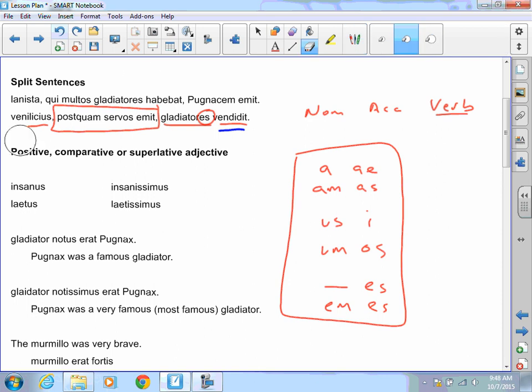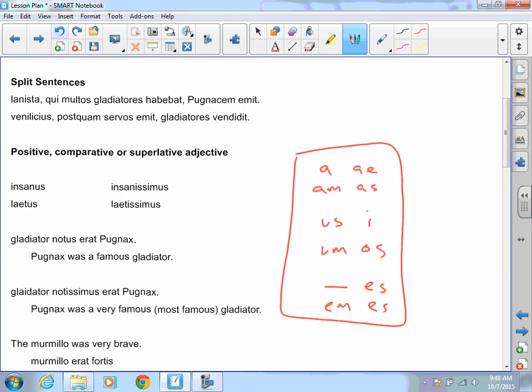All right, we have whether something is positive, comparative, or superlative. Here's a clue. We don't know the comparative yet, so I don't think I would choose that for an answer. Positive are the adjectives without any kind of marker inside of them. Remember, if we get double S or double R or double L, we're going to be using the superlative.